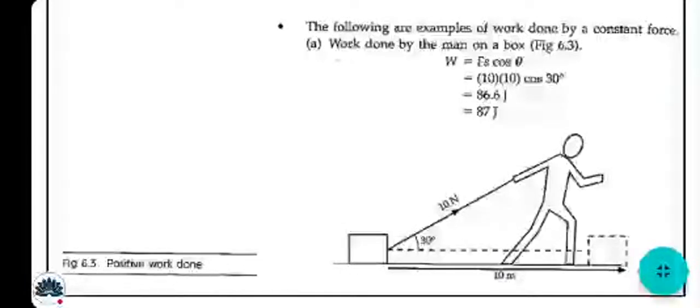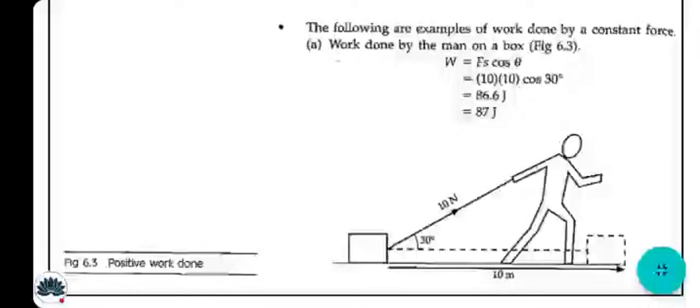W is equal to F cos theta, where the work done is equal to force multiplied by displacement multiplied by cos theta. But why are you applying cos theta? What is the reason for cosine here?